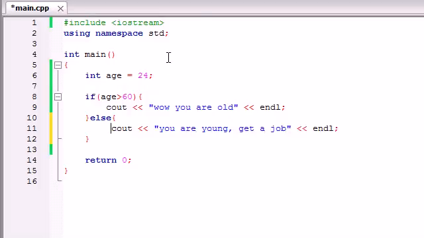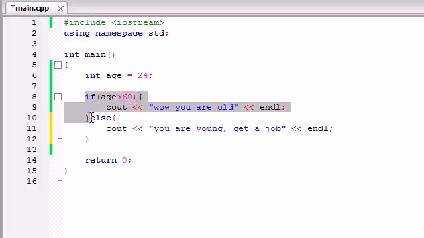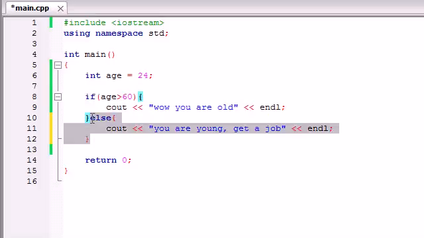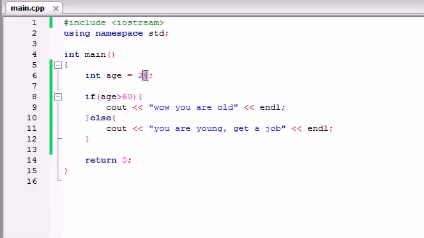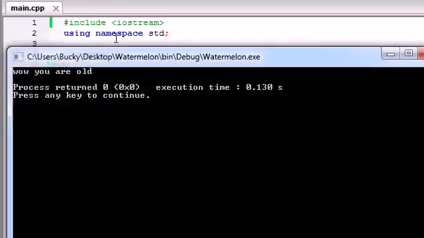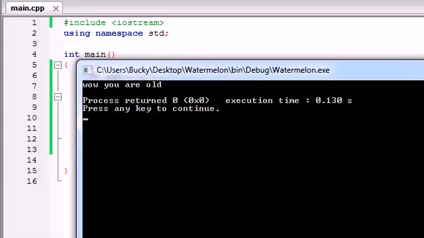So now when we run our program, unlike before when it says, since this test isn't true, I'm just going to skip it, it says, alright, this test isn't true, so what am I supposed to do if it's false? Well, I'm supposed to do the else. So let's run it, and it says you are young, get a job. And of course, if the user is like 87, we run the program and it says, wow, you are old.